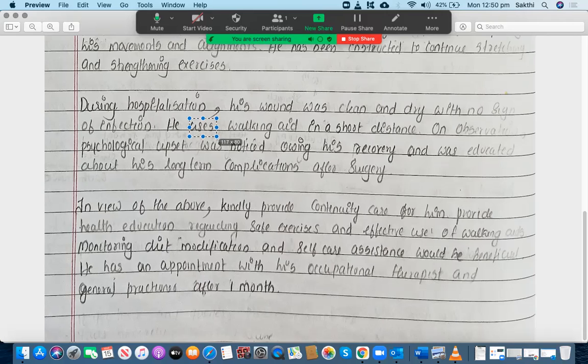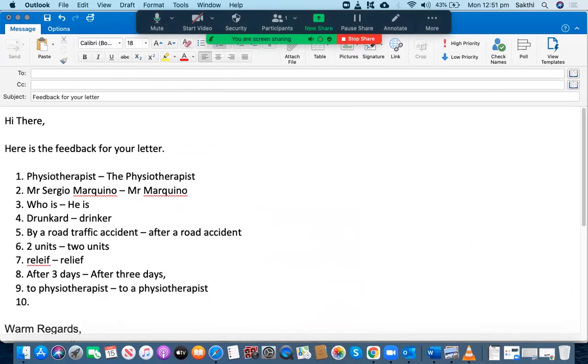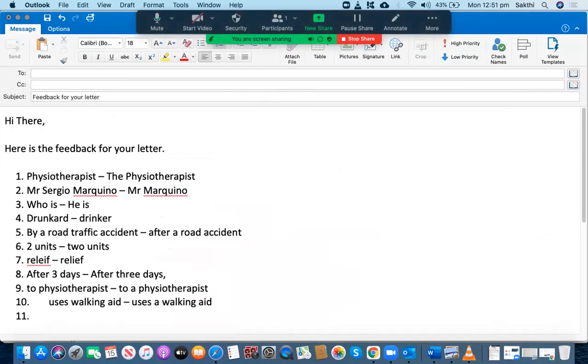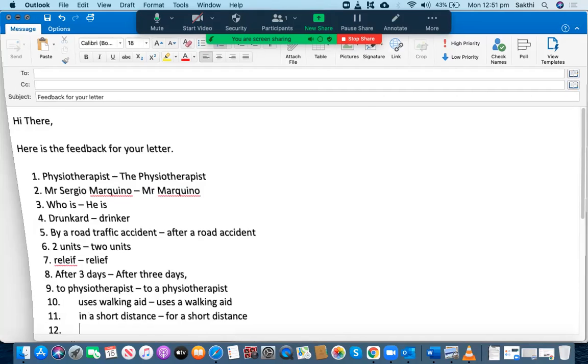He was walking aid. So he uses walking aid. Okay, instead of that, you should have used "uses walking aid." He uses a walking aid. If it is one noun, you have to use an article. Whereas for a short distance, okay, for a short distance, you don't need to use "in a short distance." That's wrong. You should say "for a short distance." Okay, let's go to the next one.